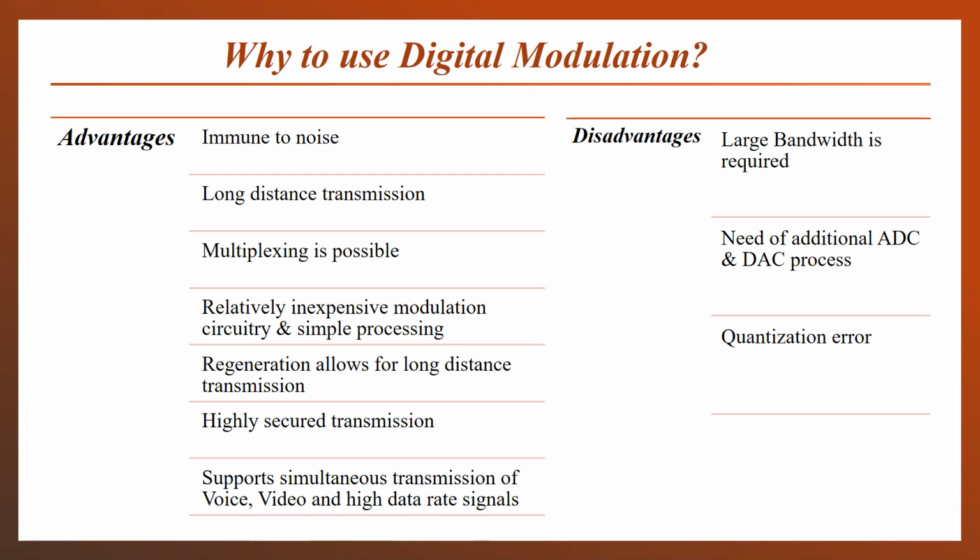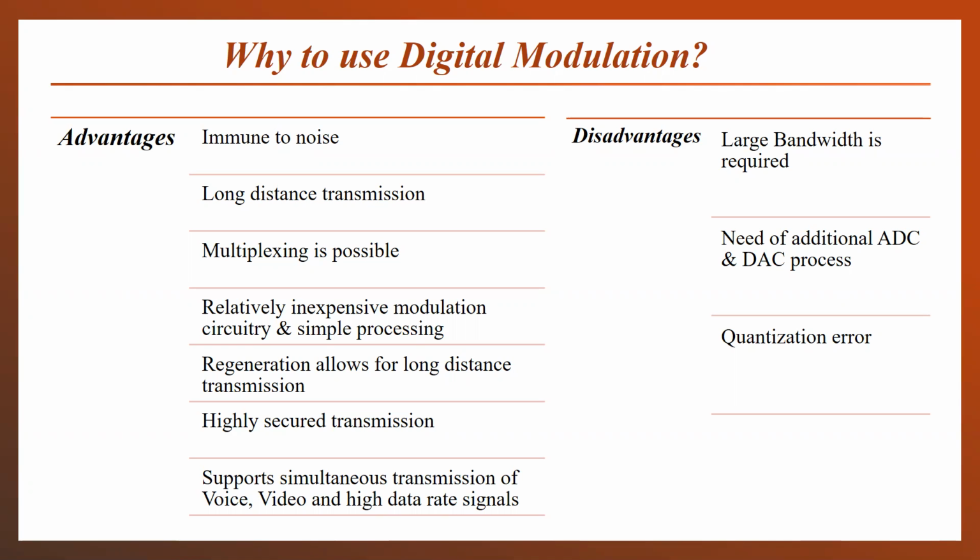So these were the advantages which allow us to switch to the digital modulation scheme. And here are some disadvantages of digital modulation. First of all, large bandwidth is required, as one sample of the data contains a large number of bits. To transmit one sample of the data, a large number of bits means high frequency transmission. High frequency means a large bandwidth requirement. And the second point is the need of additional ADC and DAC circuitry. And the third point is quantization error.